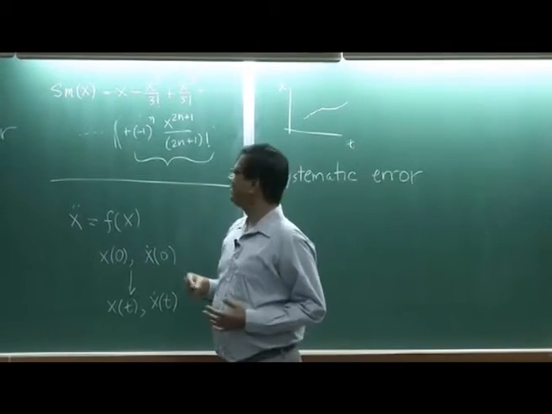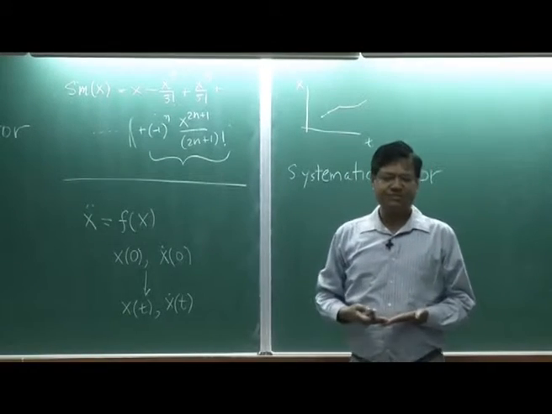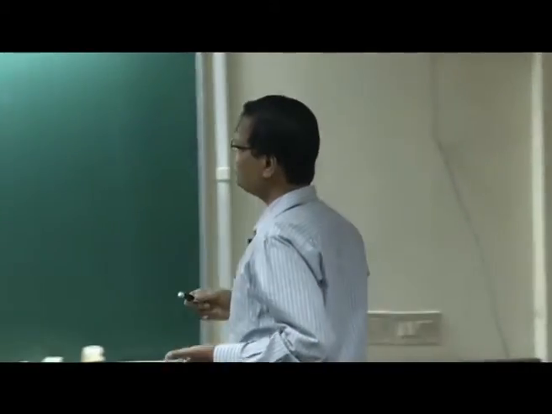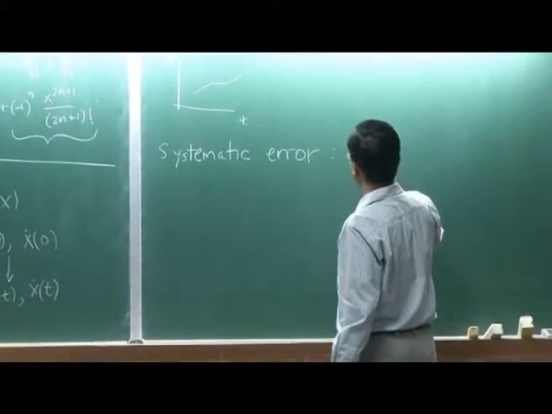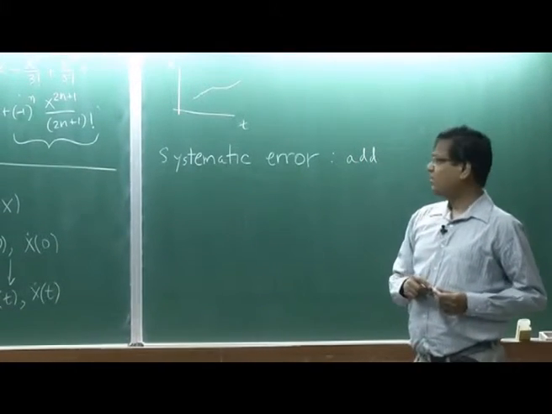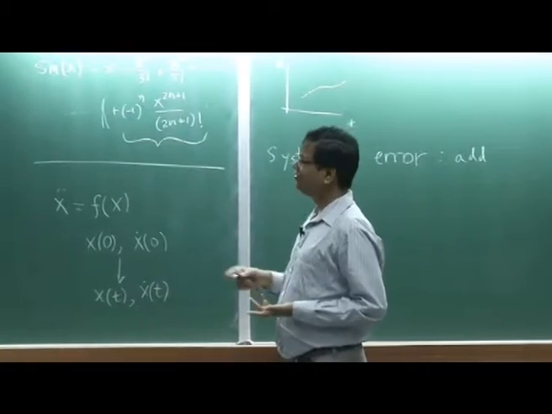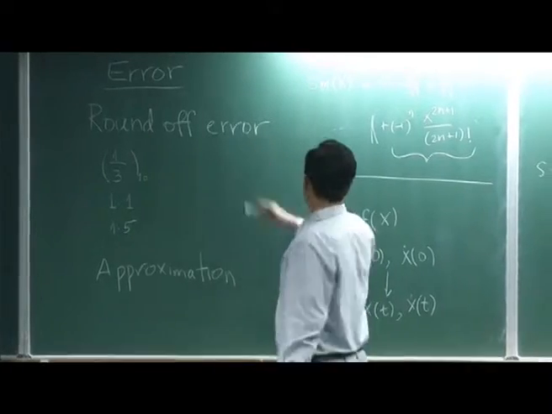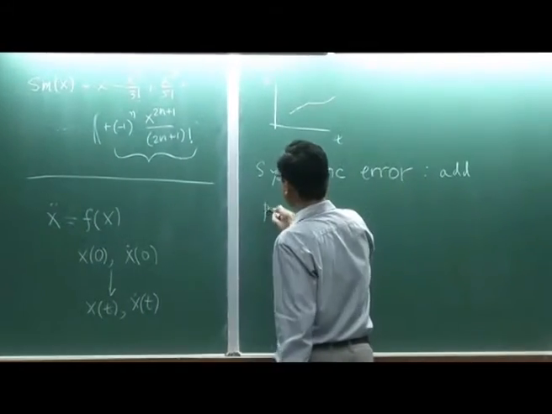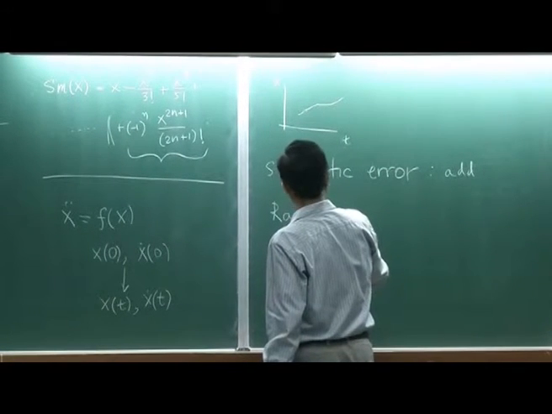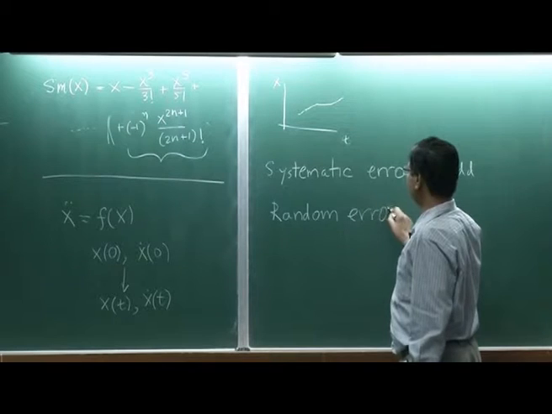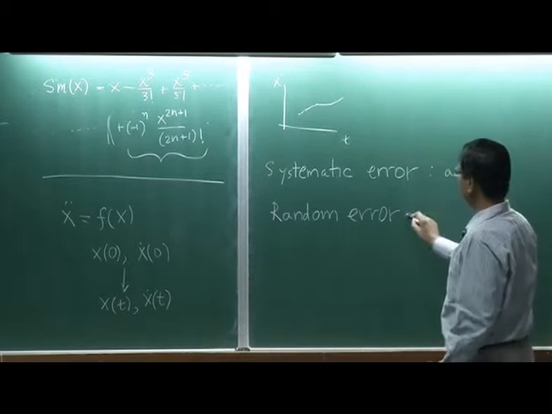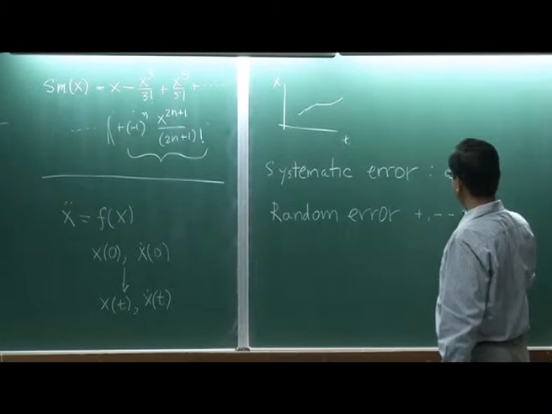If it is systematic error, that means each time my error is of the same sign and they just keep adding up. Okay. So systematic errors, you have to add them, but there could be errors which are random. In fact round off errors typically will come with both the signs, plus minus. So random errors come with both the signs. Okay. So it will come with plus, minus, minus.